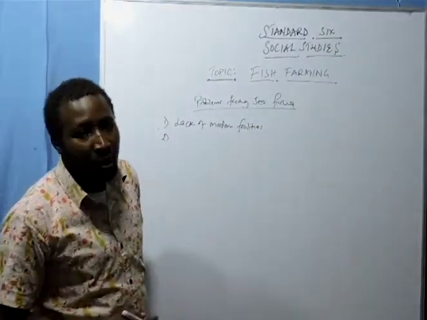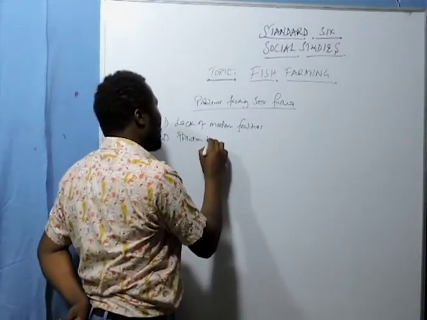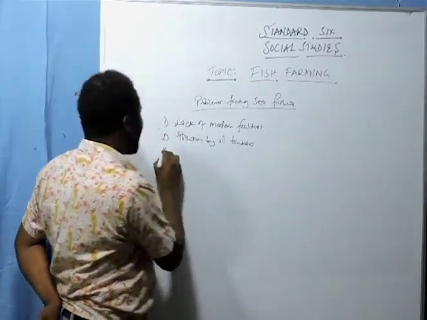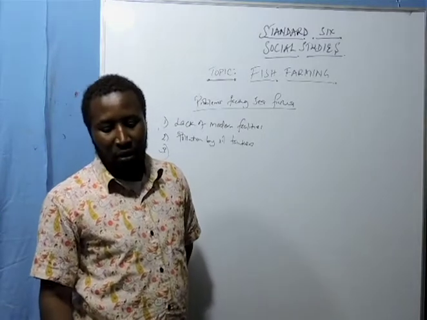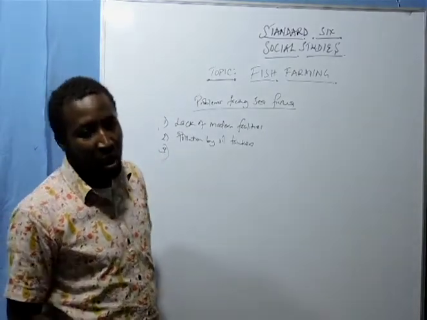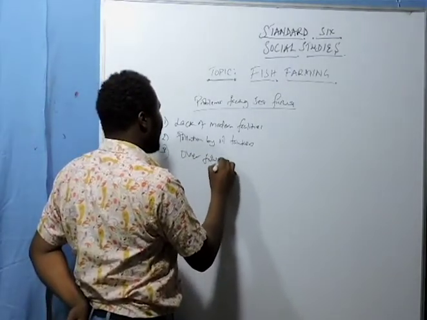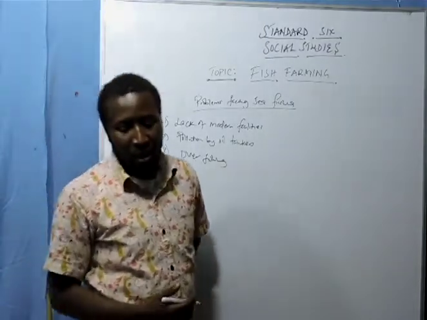Number two, we have pollution by oil tankers, whereby you see that these tankers pour oil into our sea, causing pollution among these animals. Another challenge here is overfishing, people fishing more than what is required.